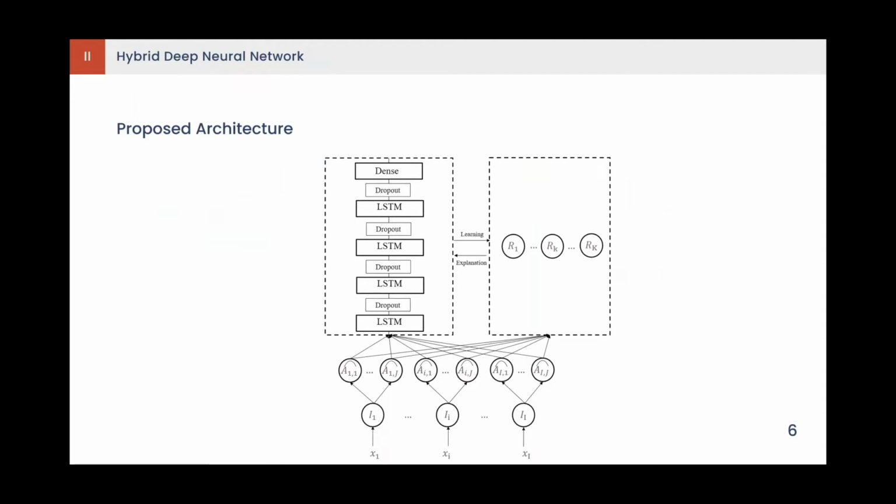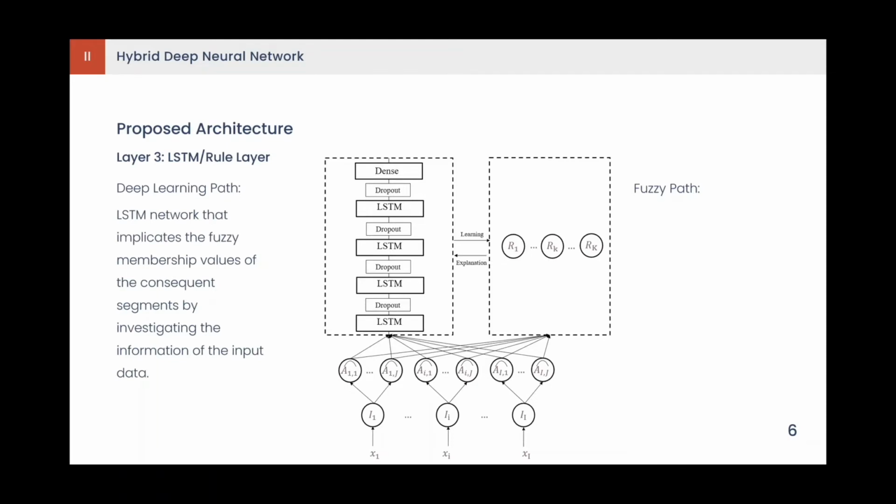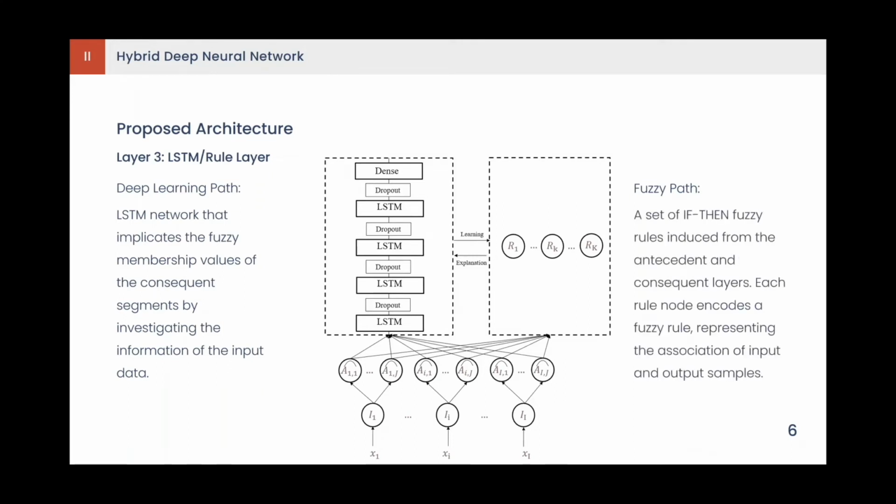Layer 3 comprises two paths, the deep learning path and the fuzzy path. The deep path is an LSTM network that performs the prediction task. It implicates the fuzzy membership values of the consequent segments. The fuzzy path is a set of if-then fuzzy rules induced from the antecedent and consequent layers. Each rule node encodes a fuzzy rule.